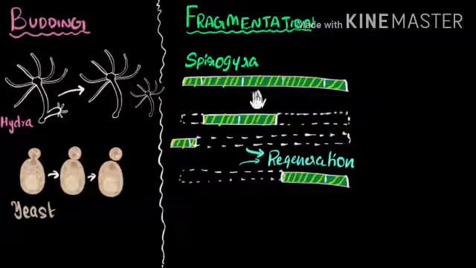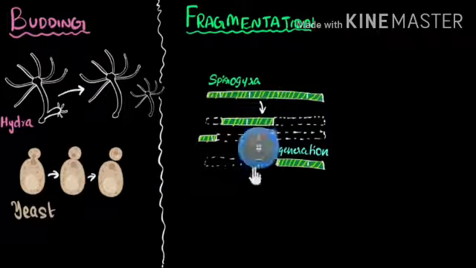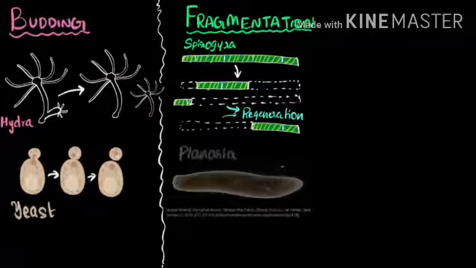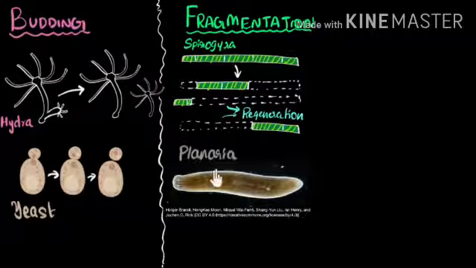Okay, so regeneration means regrowing its part or body. Some more examples where we can see regeneration are starfish and planaria. In planaria, what happens?